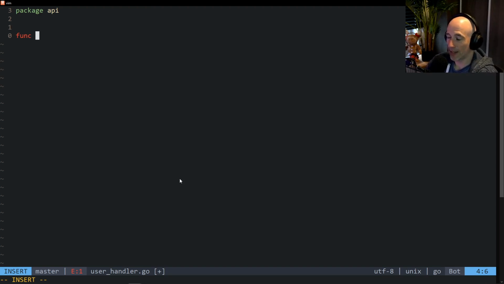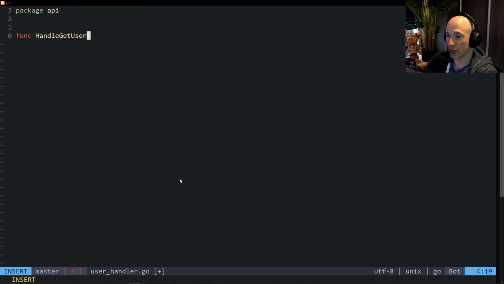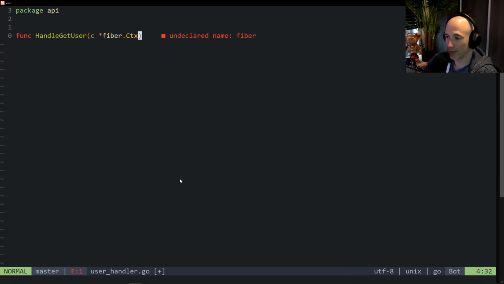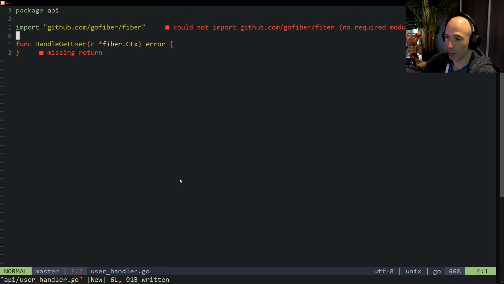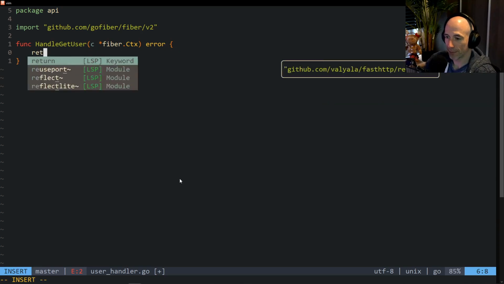So we're going to say something simple, handle get user, and that's going to be a C, a pointer to a fiber.Ctx, right? And an error. And I hope it's going to import this. Yes, it's doing it, and it needs to be v2 here, guys. Always take care. We need to make a v2 here, and we are basically gonna return